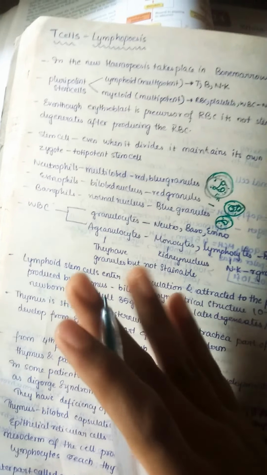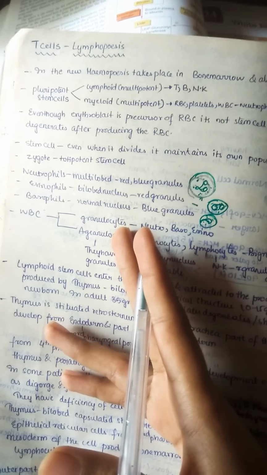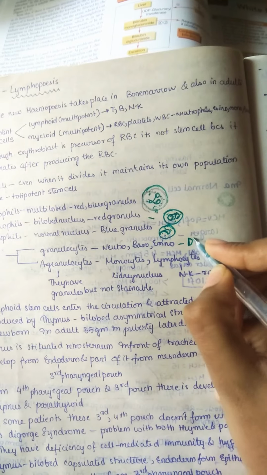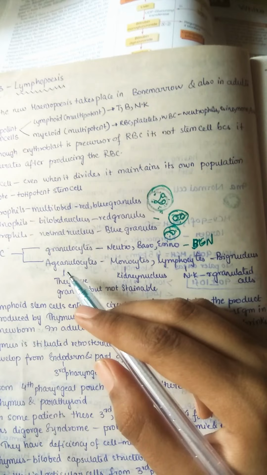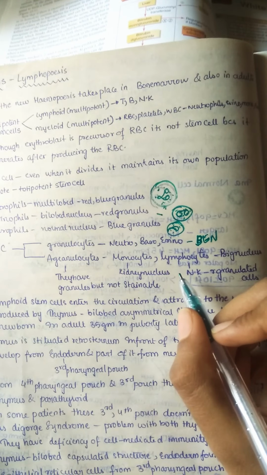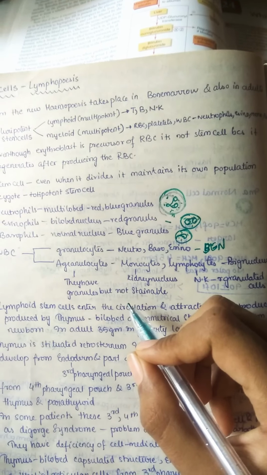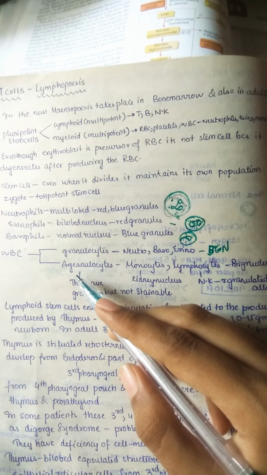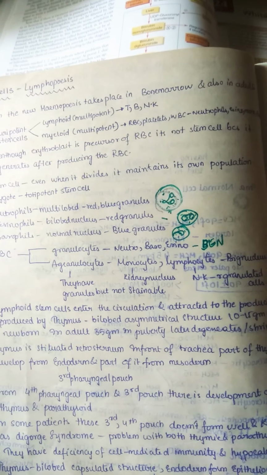Now let us see WBC. WBC is mainly divided into granulocytes and agranulocytes. In the name you can understand, but note this is a misnomer. Granulocytes are divided into, you can remember this as BEN: basophils, eosinophils, neutrophils. And agranulocytes are mainly monocytes and lymphocytes. Remember that agranulocytes also have granules, but they are not stainable. Before, they thought they didn't have specific stains to stain them, so they called them agranulocytes. But later we observed there are also granules in agranulocytes, that is our monocytes and lymphocytes.